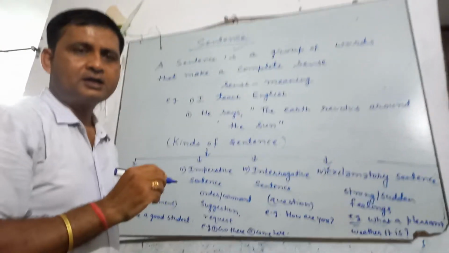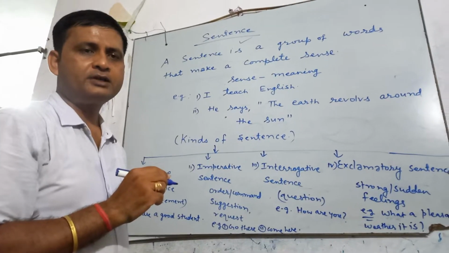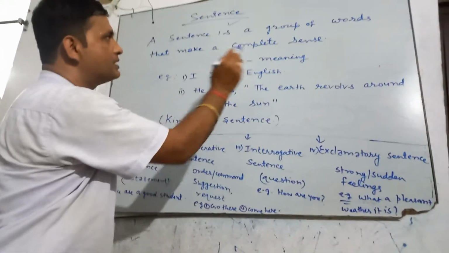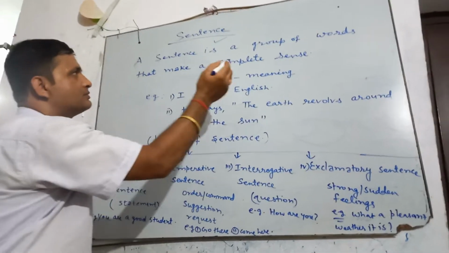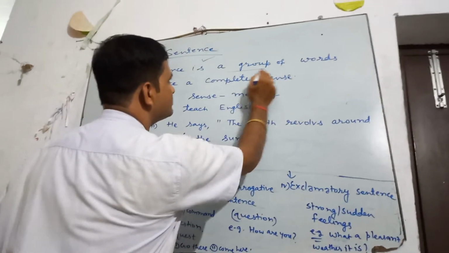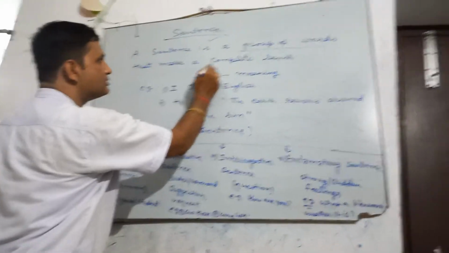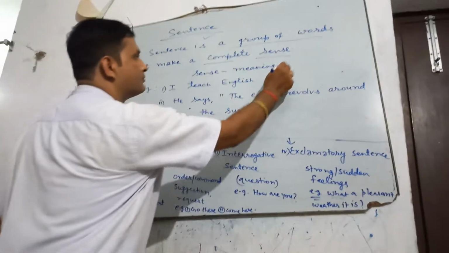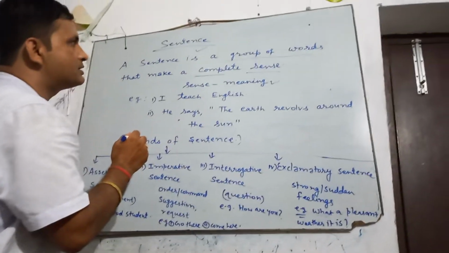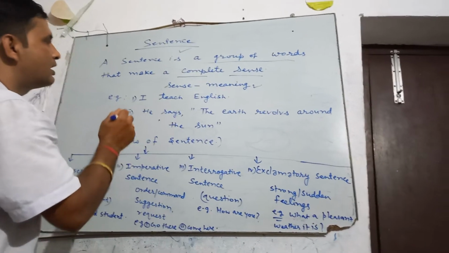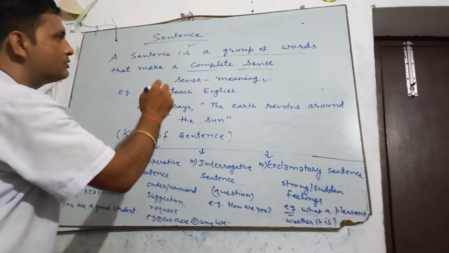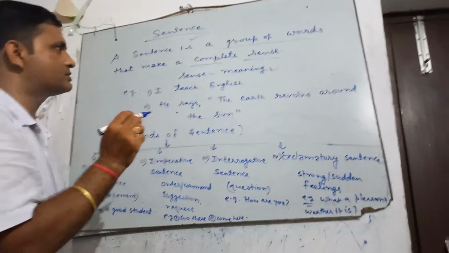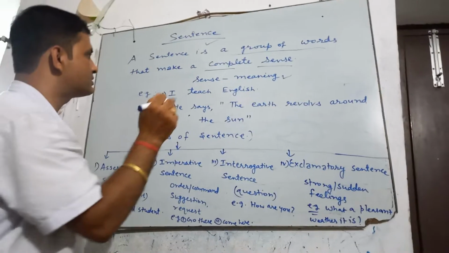Initially, in the beginning of the class, I am going to tell you about the definition of sentence. A sentence is a group of words that make a complete sense. It means to make a sentence, it should be a group of words and it should also give complete sense. Sense means here meaning. Then we will call it a sentence.